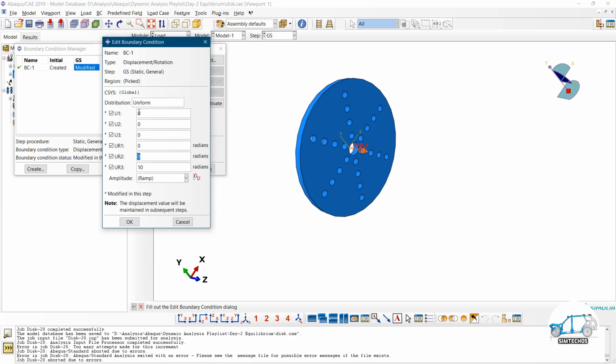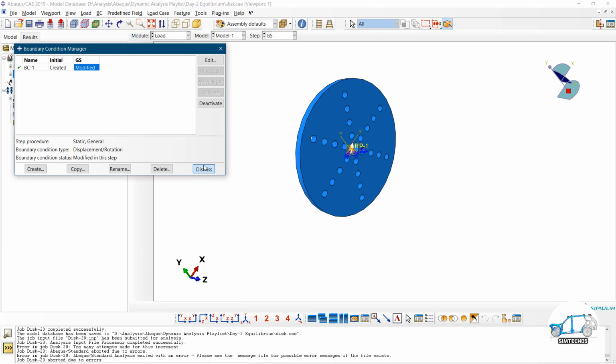So all these degrees of freedom are 0, meaning this plate is not allowed to move in the x, y, z directions and also not allowed to rotate along the x and y directions, but it is allowed to rotate along the z direction with a limited value, and that limited value is 10 radian per second.